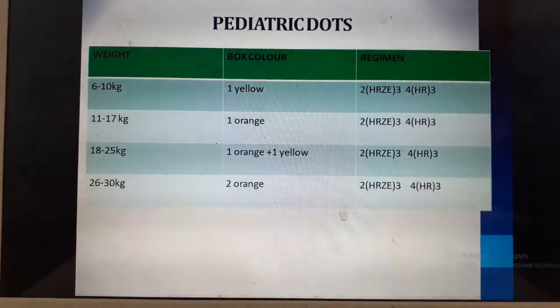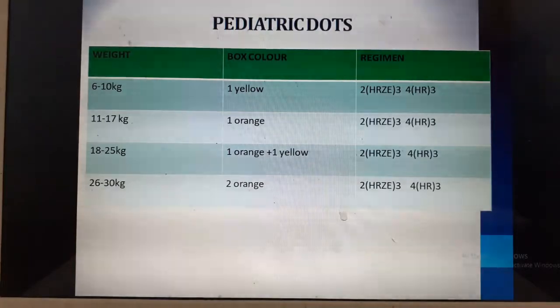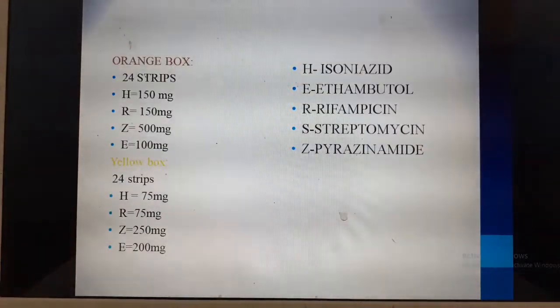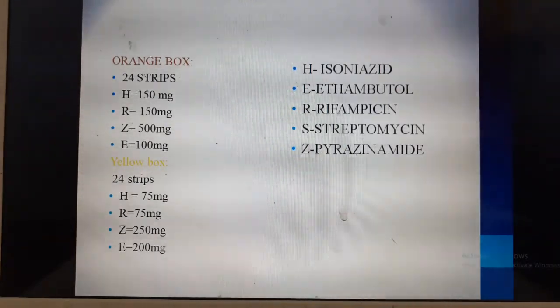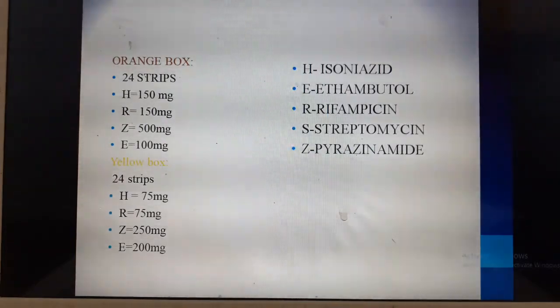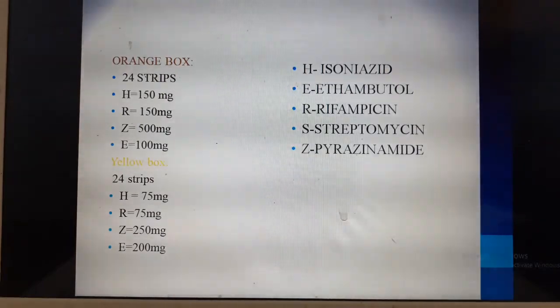So as you can see, pediatric DOTS contains mainly the following drugs. The drugs that are usually given are isoniazid, ethambutol, rifampicin, streptomycin and pyrazinamide. Streptomycin nowadays is rarely given, but the other 4 drugs are commonly given. Along with this, pyridoxine is also given.